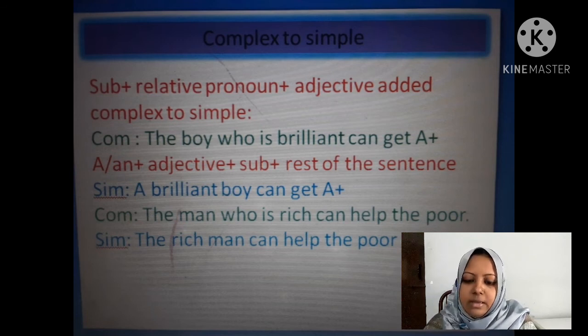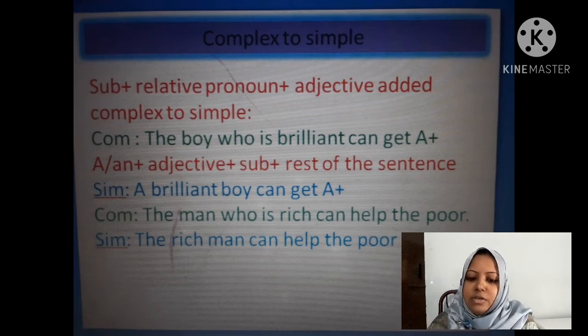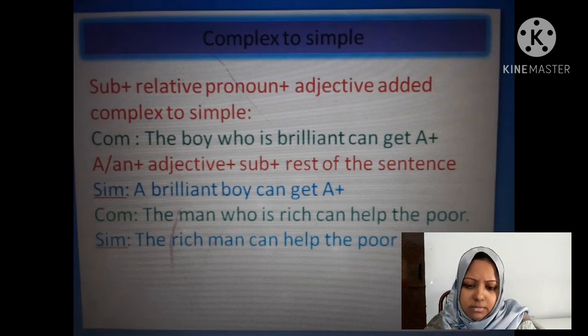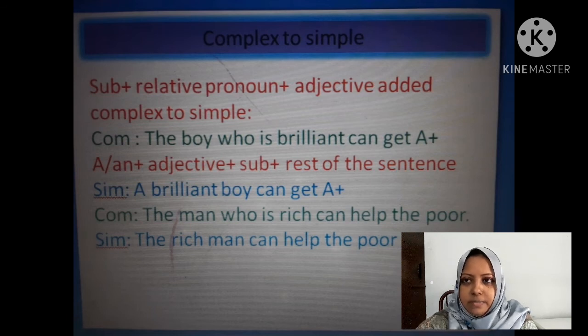Another example, the man who is rich can help the poor. The rich man can help the poor. So notice that in these rules, subject plus relative pronoun plus adjective added, in these kinds of complex sentences, you have to take the article A or N or the, then you have to take the adjective and then the subject, then the rest of the sentence.